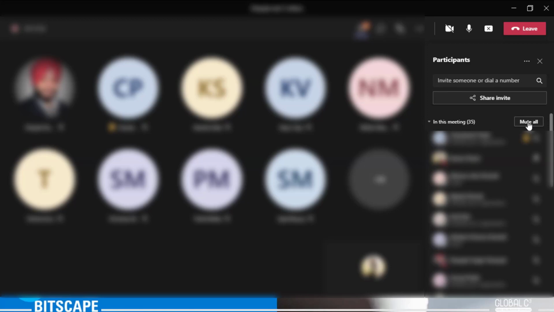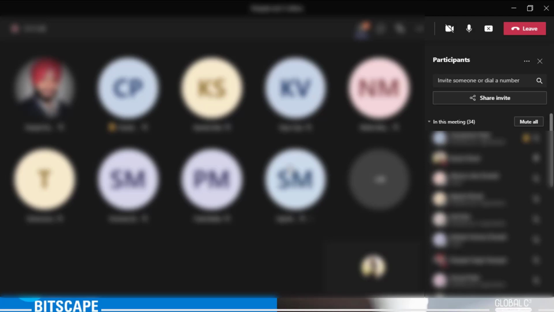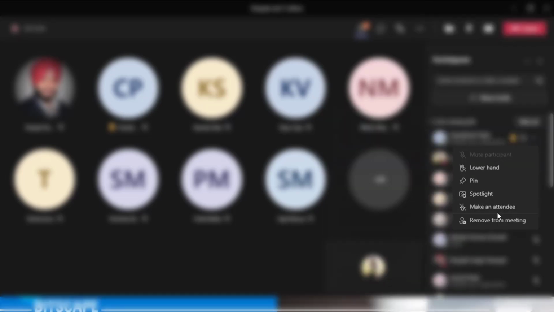So I get the option of muting everyone. I just click on mute all. This will mute everyone in the meeting but you. After I do this, only after I allow someone can they speak. I go on this, and rather than mute participant, I will have another option to allow that speaker to speak again or not. That can be judged from the fact that they will raise a hand.